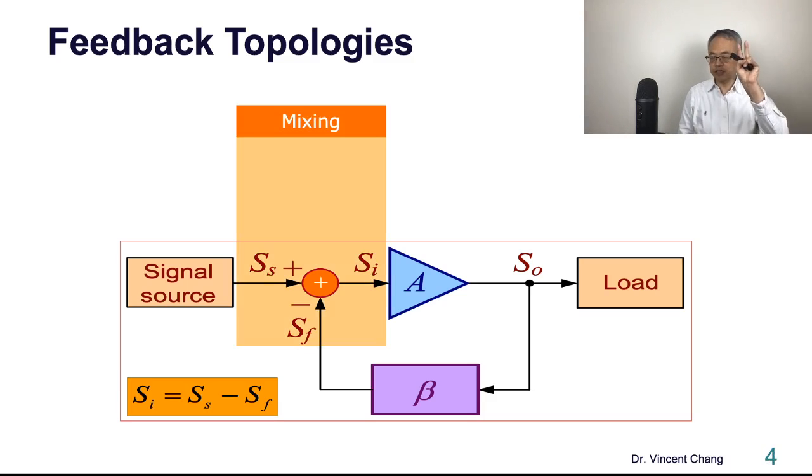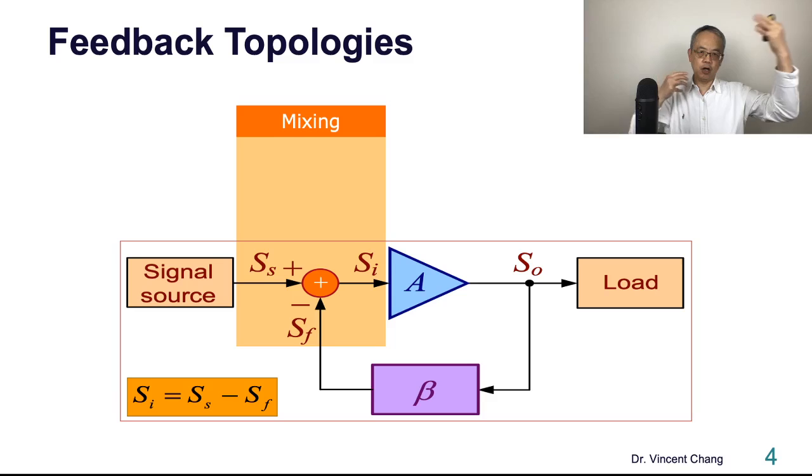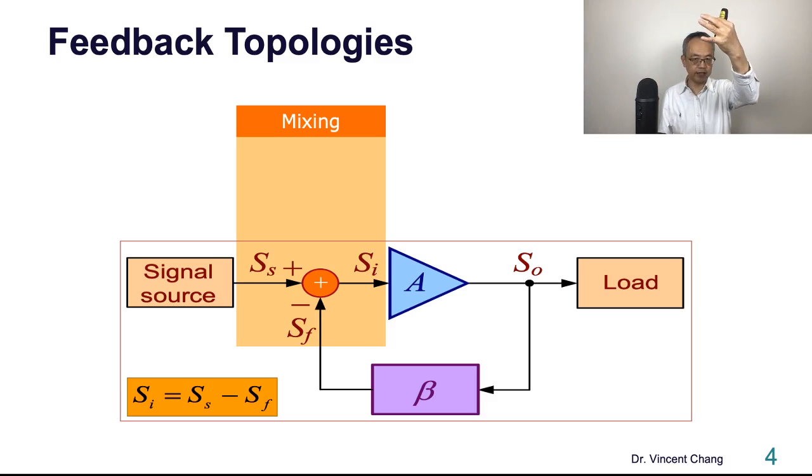Remember, there are 2 assumptions embedded in the ideal feedback structure. The assumption number 1, the open loop gain A is independent of source, load, and also feedback network. The assumption number 2, both networks, open loop gain A, amplifier, and feedback network are unilateral.